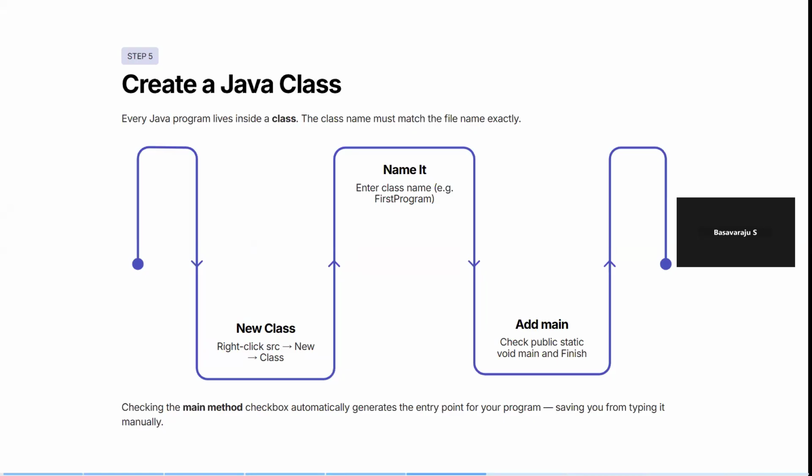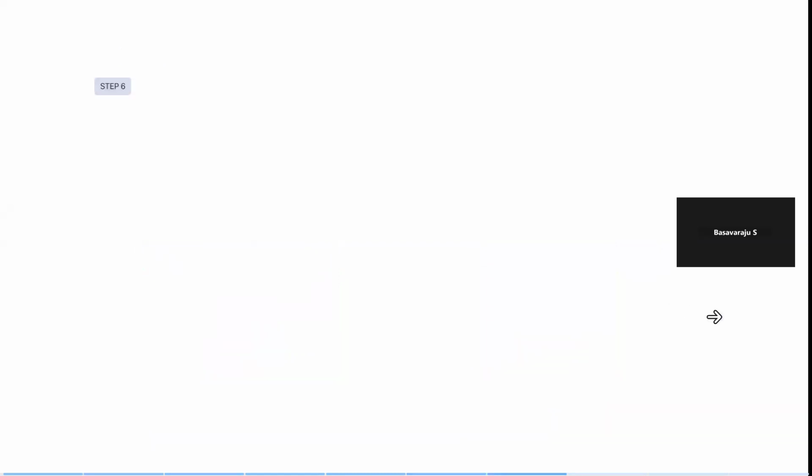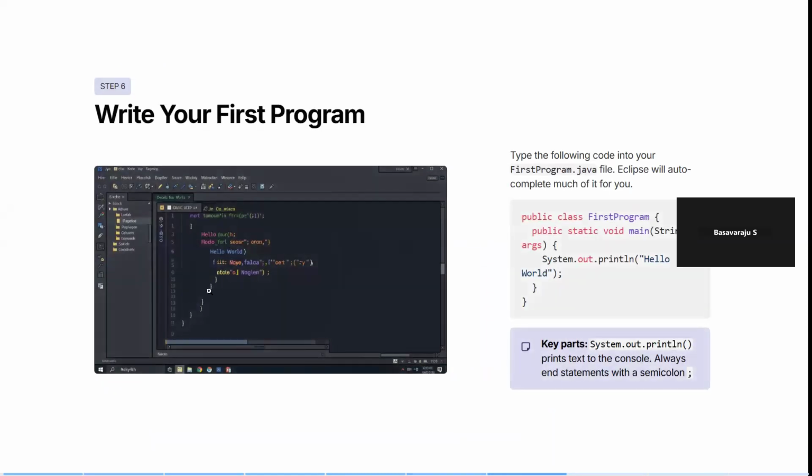What is a package? How to create a package? That also I'll be showing in the next slides. Name the class, for example FirstProgram, then add your main method and start compiling your program, and you can see the output as you write your first Java program. This is how the Java program looks for you in the Eclipse IDE.